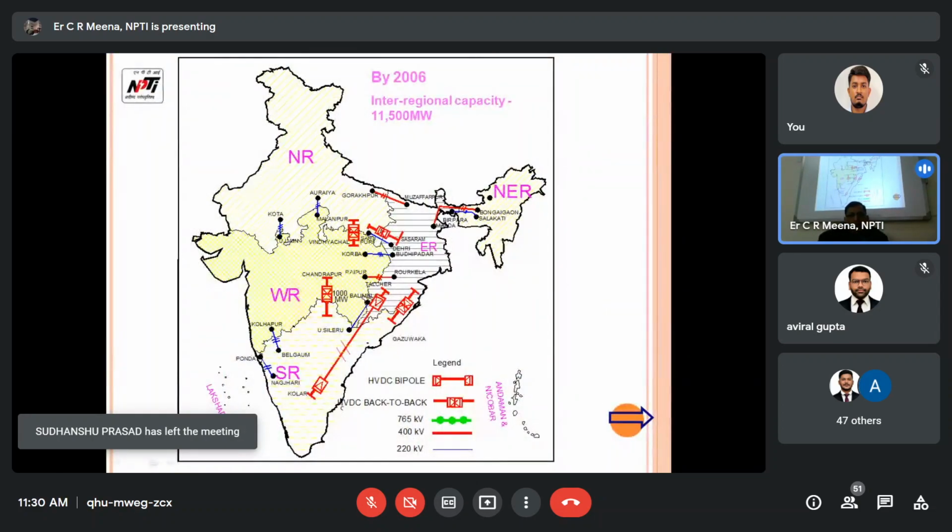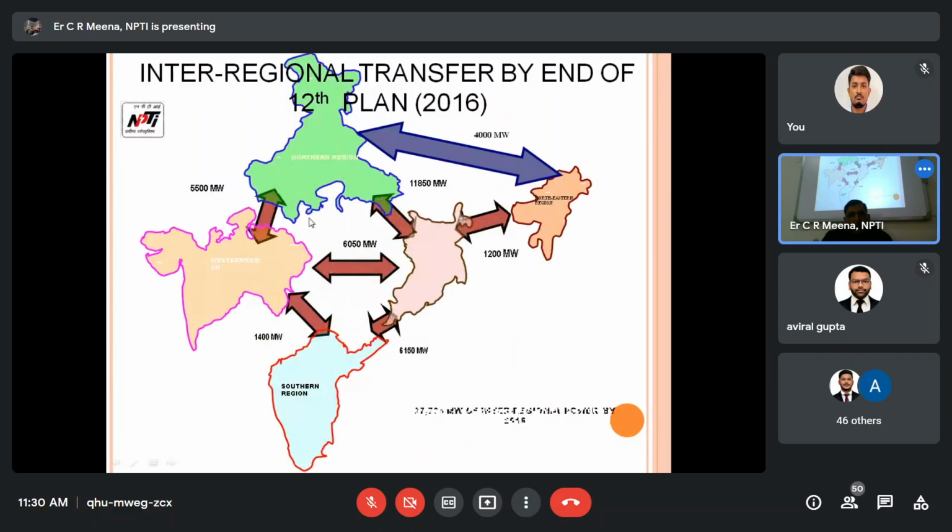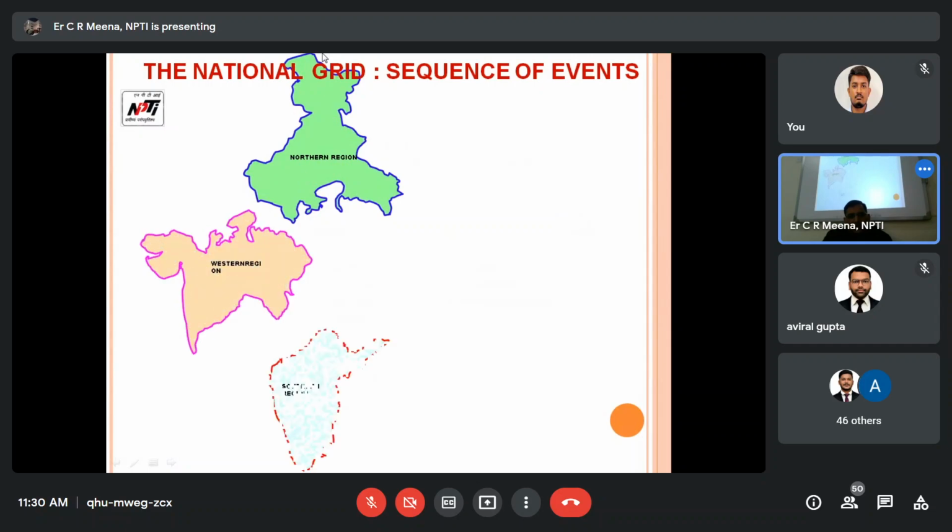So now we come to the regions. One region is connected to another region like that, western region, southern region. These are the connecting lines, one region to another region. This is the 765 kV line, Agra to Gwalior. These are the regions, and this is the transmission capacity from one region to another. As on date, all the regions are connected. This is the national grid, we can say.